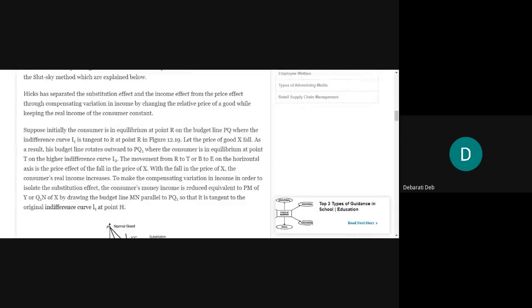So let us see what this Hicksian method and what this Slutsky method is, and how these effects are actually separated from the overall price effect.